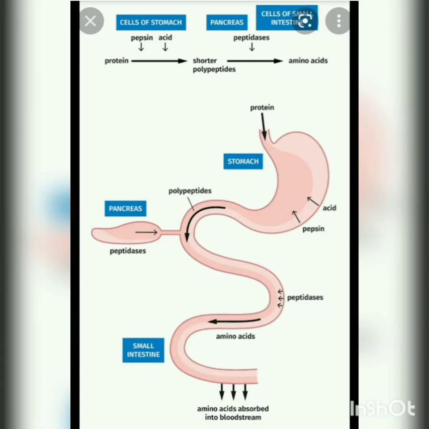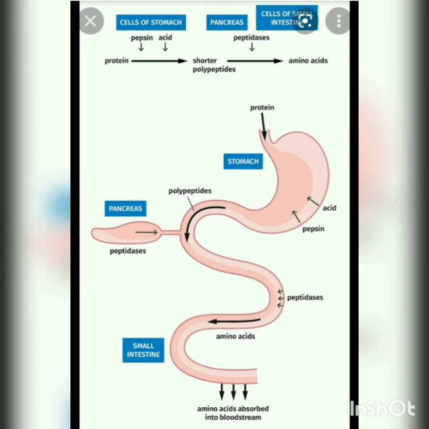Protein digestion begins when you first start chewing. There are two enzymes in our saliva called amylase and lipase. They help to digest or break down the food. They mostly break down carbohydrates and fats.